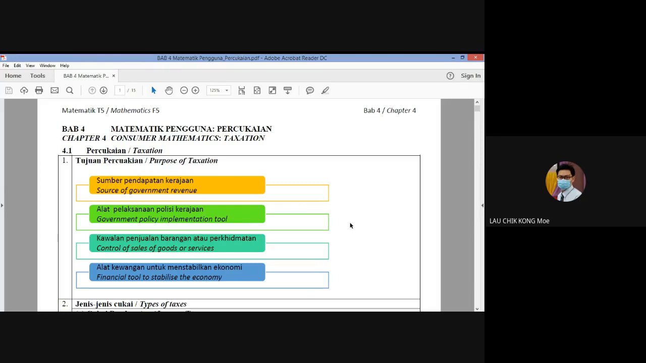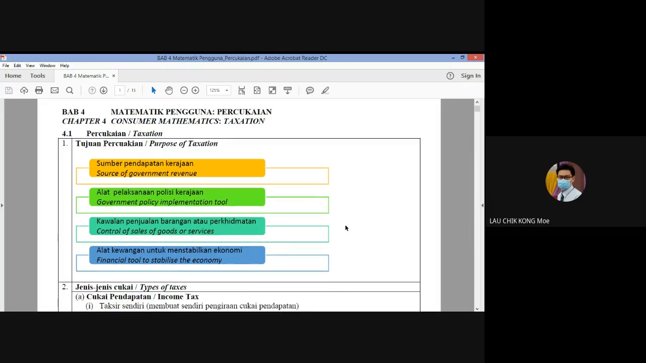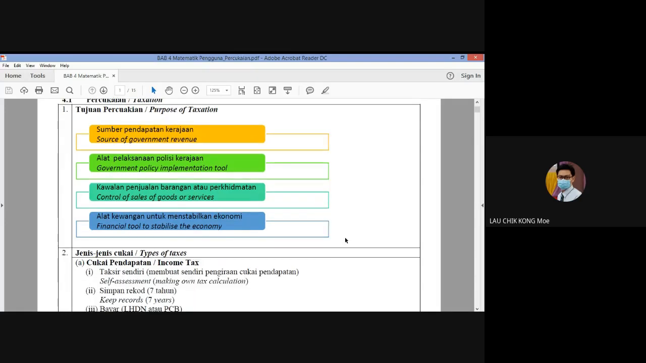So we continue chapter 4, consumer mathematics, taxation or tax. Okay, last lesson we talked about tax. So the purposes of taxation, we have four. Number one is the source of government revenue. Number two, government policy implementations. Kalau tidak ada duit, macam mana polisi kerajaan dapat dilaksanakan, kan? Number three, control of sales of goods or service. And number four, financial tool to stabilize the economy.